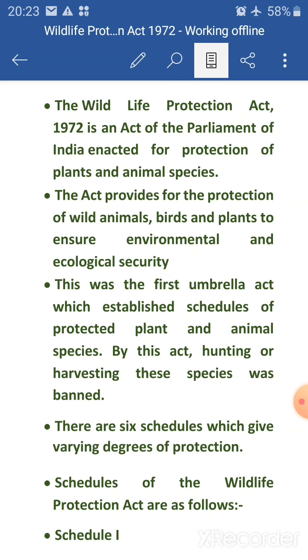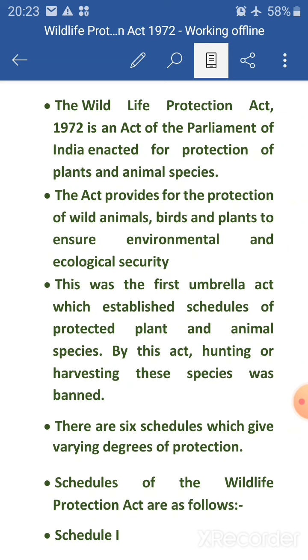Today I am going to tell about the Wildlife Protection Act 1972. The Wildlife Protection Act 1972 is an act of the Parliament of India enacted for protection of plant and animal species. The act provides for the protection of wild animals, birds and plants to ensure environmental and ecological security.